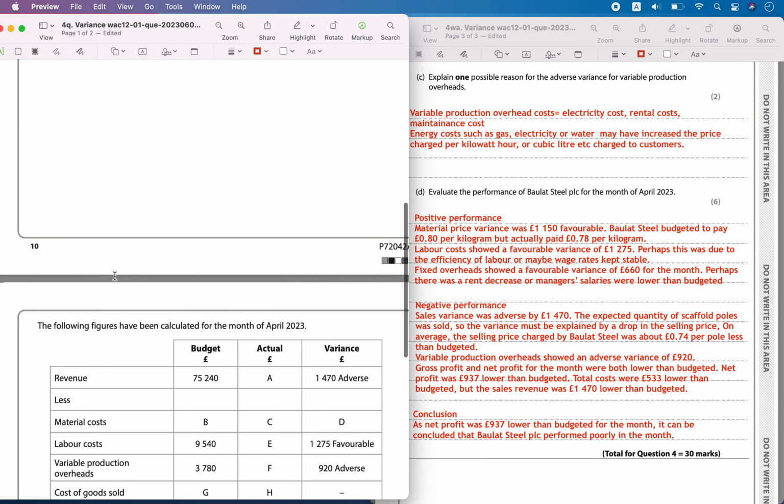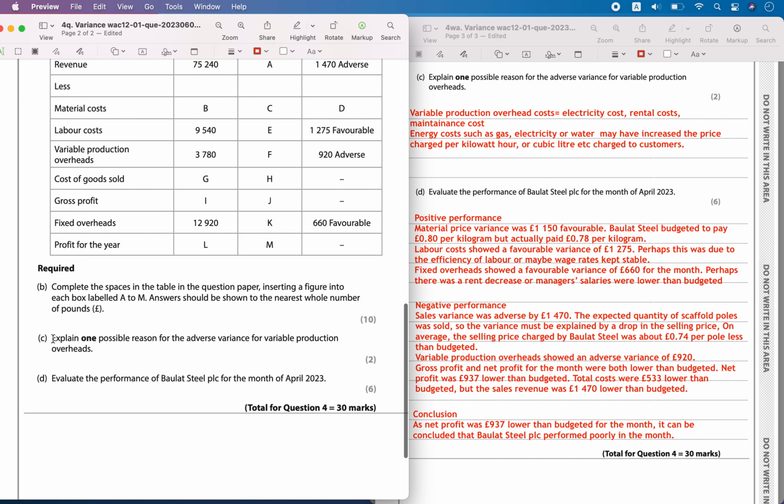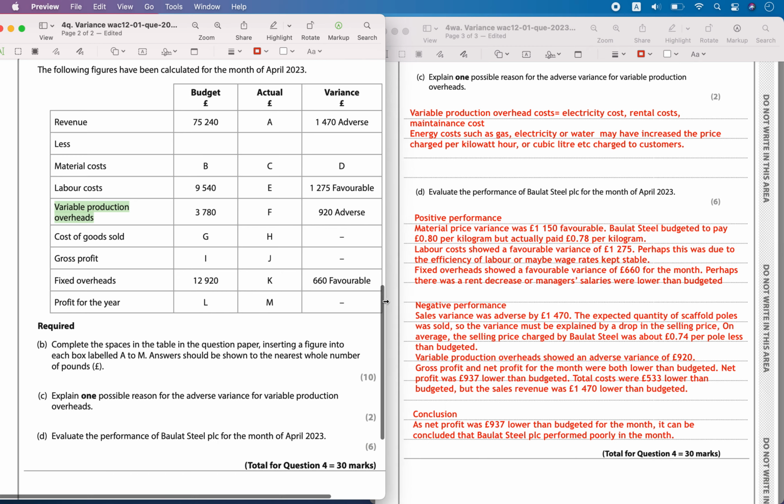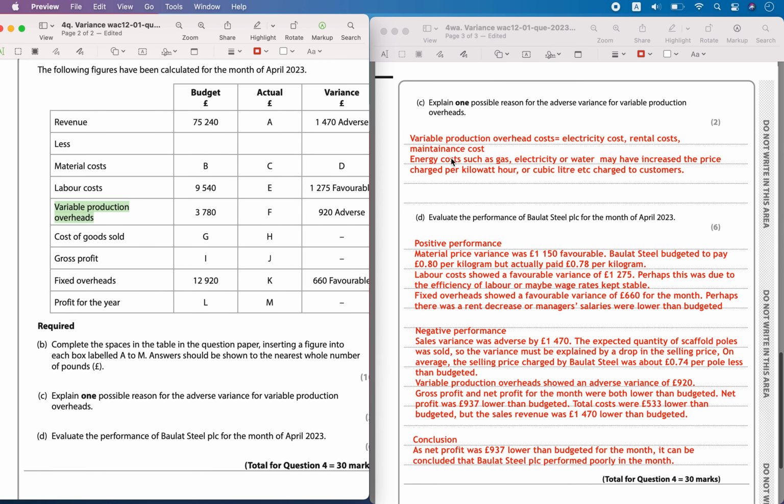Okay, so question number 4, we are supposed to answer part C of this question. Explain one possible reason for the adverse variance for the variable production overheads. In the earlier part we had to fill in this profit and loss statement, where the variances had occurred between the budgeted and actual. So now he is asking why there was an adverse variance of 920 for variable production overheads. What can be the reasons?